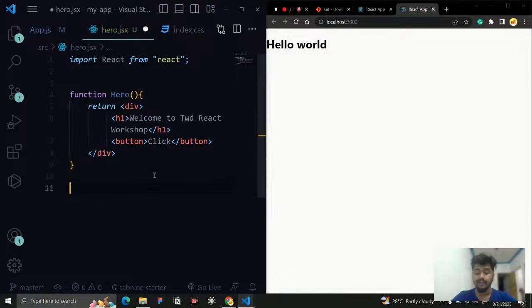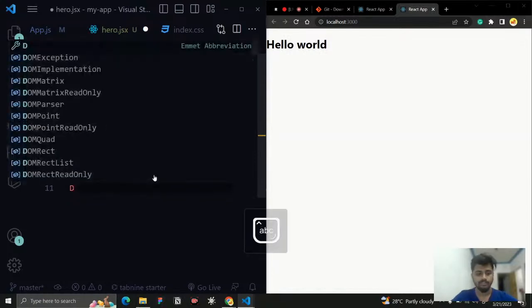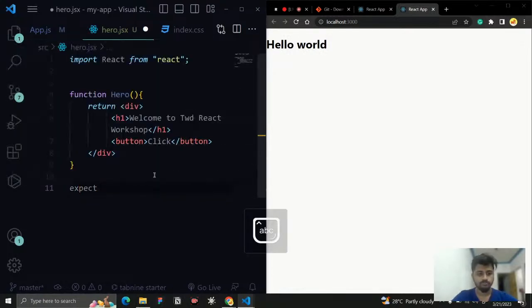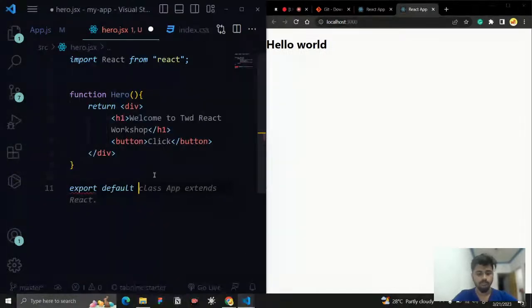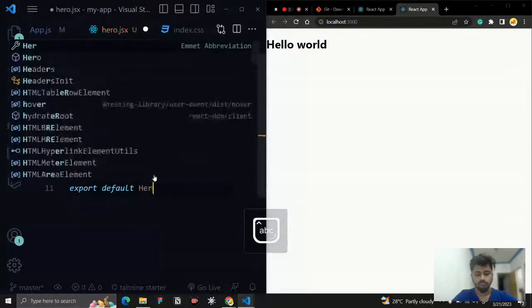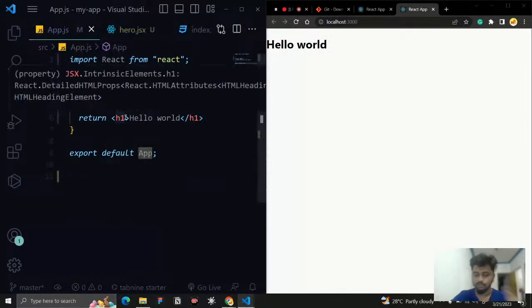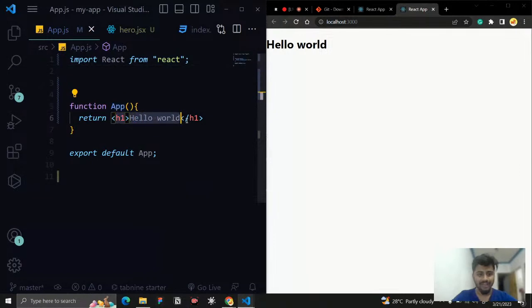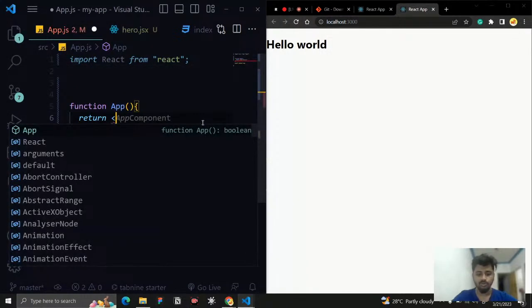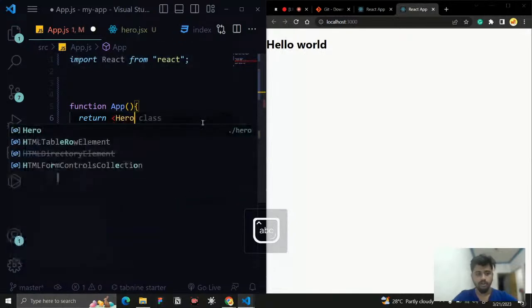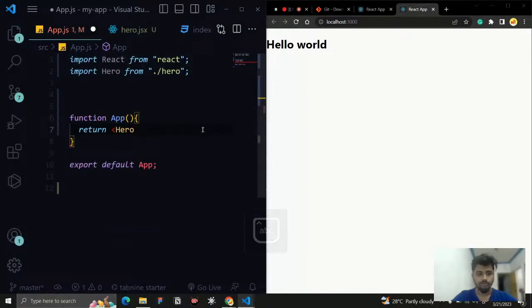Now I need to export this component. How can we export? I just say export default Hero. Now wherever I want to import it, I can import it. I just go here, let us go for App, and here I want to import this Hero component.